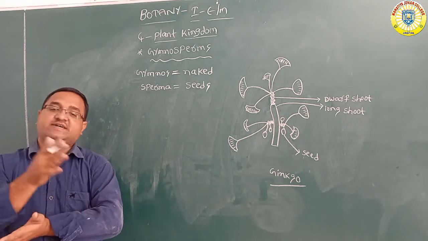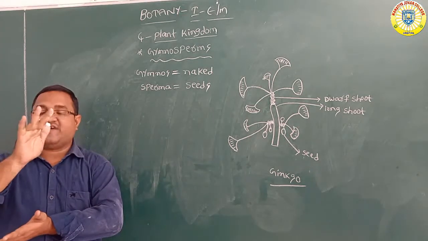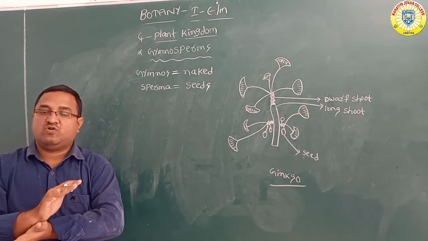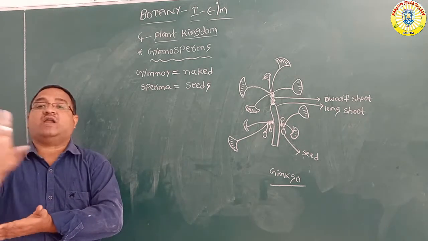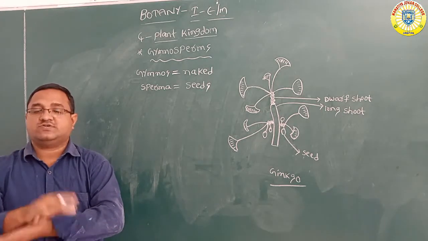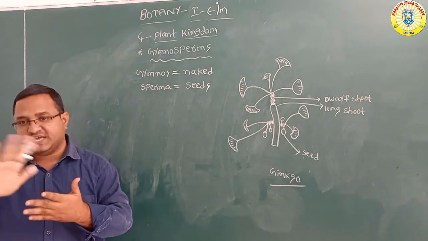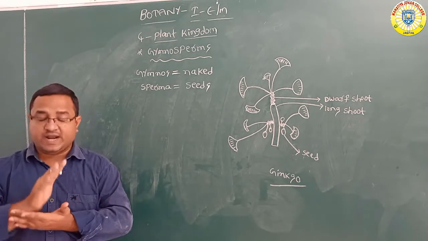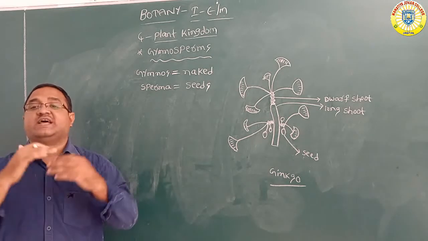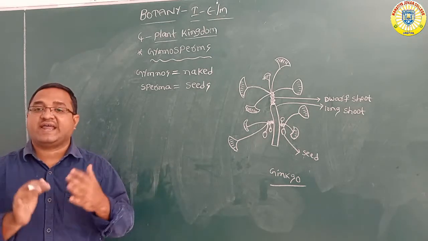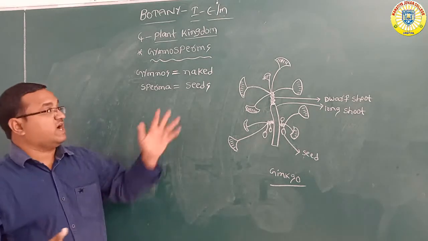At the time of the formation of the ovule also, ovules are not covered with any ovary wall. So after the fertilization, seeds are produced, and they are also not covered with any seed coat or fruit coat. Seeds are exposed outside. Seeds are naked. That's why these are called naked seeds.